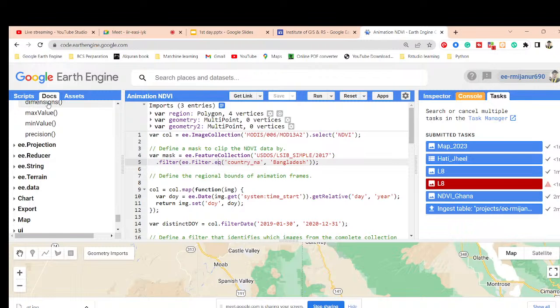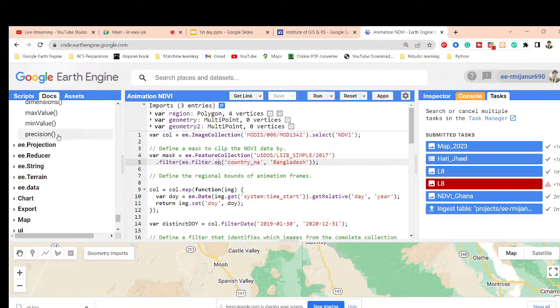And Python is more powerful because it has a lot of libraries such as pandas, TensorFlow, Keras. All of those powerful libraries we can easily access from Python, and we can easily do our data analysis. But a beginner who doesn't know anything about that should first start the journey of learning the Google Earth Engine platform using the JavaScript API, because this JavaScript API code editor is a very powerful code editor.